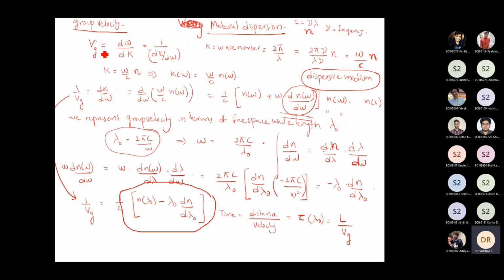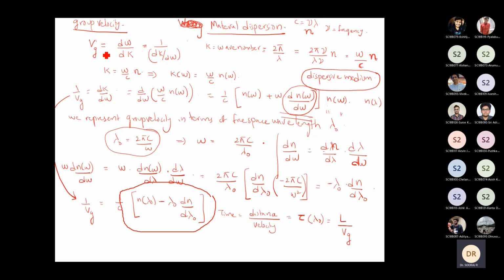The reason we start with group velocity is that when you launch a pulse, it has several frequency components or several wavelength components. Each of these wavelengths travels with a different velocity, and therefore they travel as a group, and you call it the group velocity. So you start with this expression: the group velocity is given by d omega by dk, which is the inverse of dk by d omega.